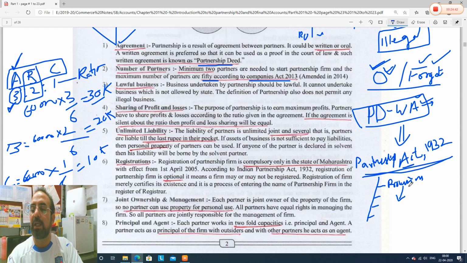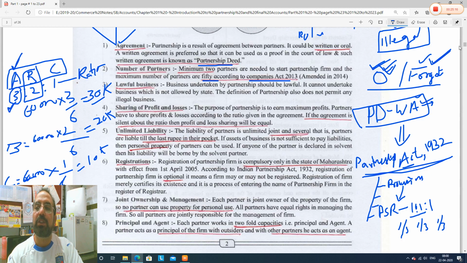What does the Partnership Act say? If you have not made any partnership deed earlier, if you have made an oral agreement, or if you have not discussed the point at all while doing the business, the profit sharing ratio between A, B and C will be 1:1:1. That means A will get 1 share of the total profit, B will get 1 share, and C will get 1 share.